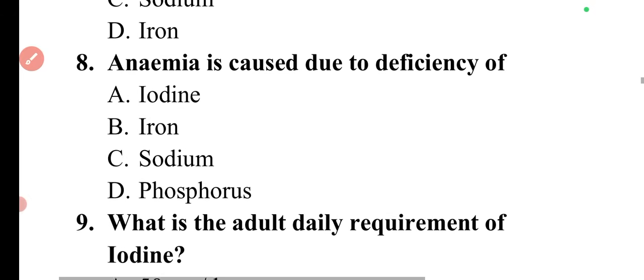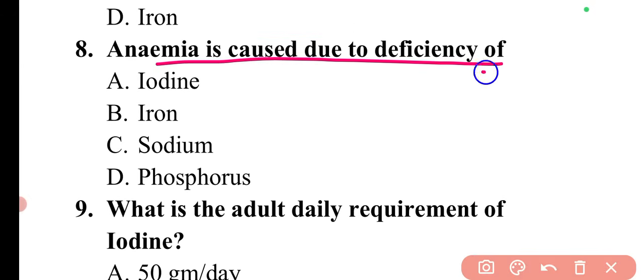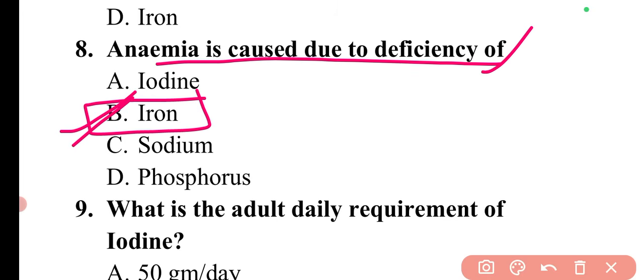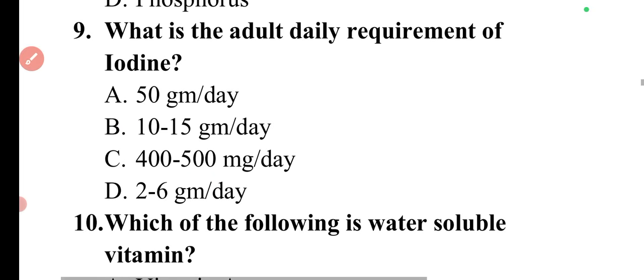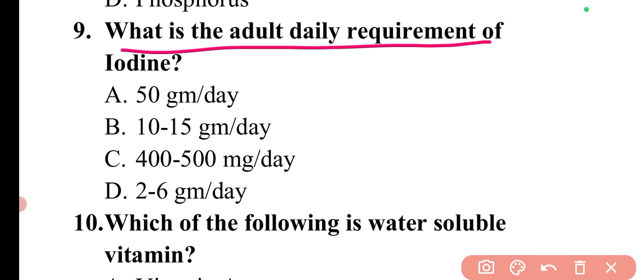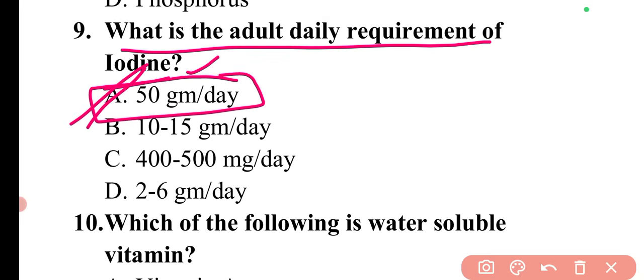Next question is, anemia is caused due to the deficiency of. The deficiency disease of anemia is with iron. So here option B is correct. Next question is, what is the adult daily requirement of iodine? Now this is regarding the daily requirement of iodine. This is 50 gram per day. So here option A is the correct answer.